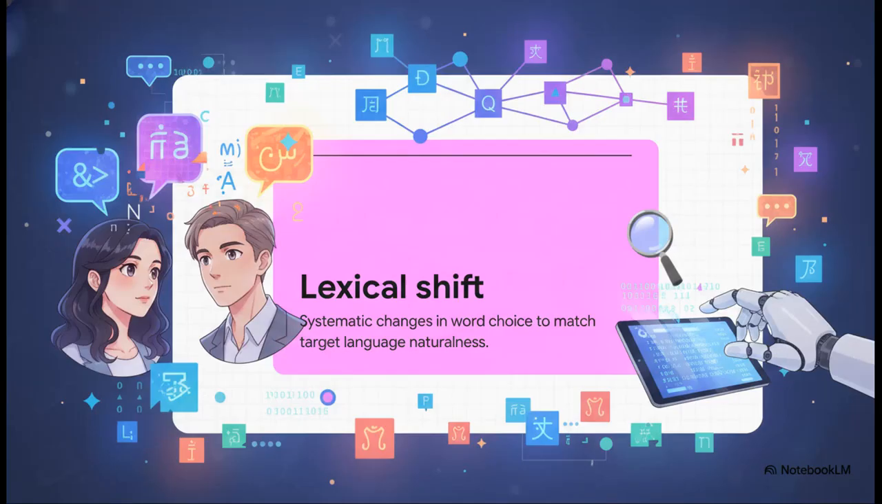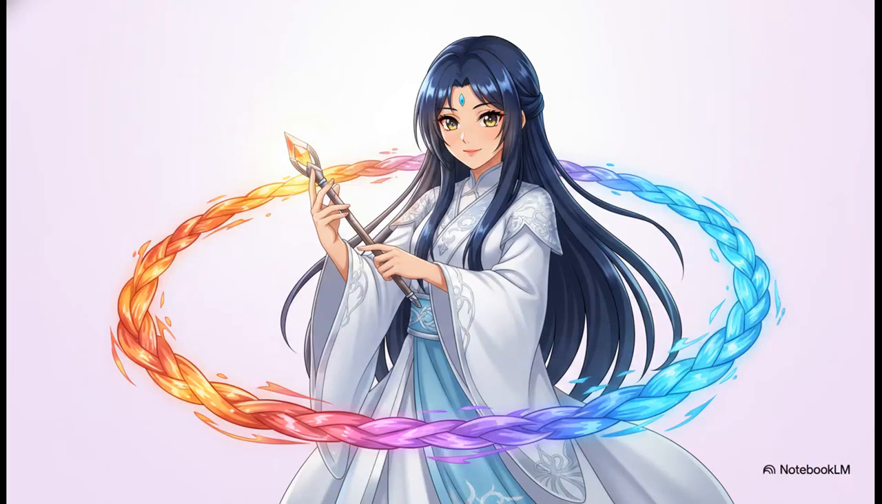Let's break down a lexical shift, or 직주현. This involves systematic changes in word choice. When there isn't a direct equivalent, you shift the wording. This matches local collocations, so the translation actually sounds native. Take the phrase seamless integration. A literal translation would sound super awkward, but apply a lexical shift, and it becomes mượt. Suddenly, it sounds completely natural to the target audience.